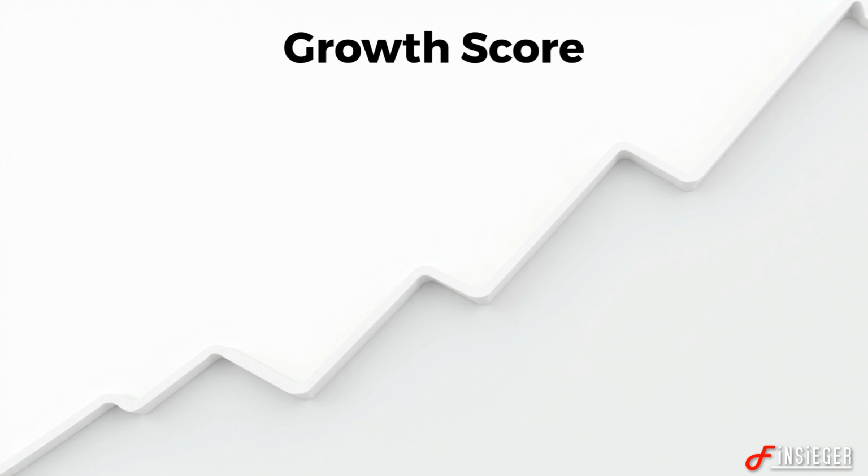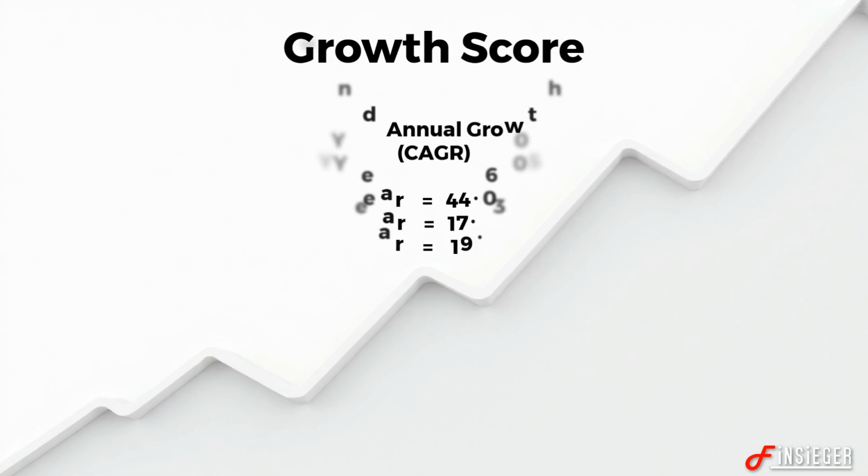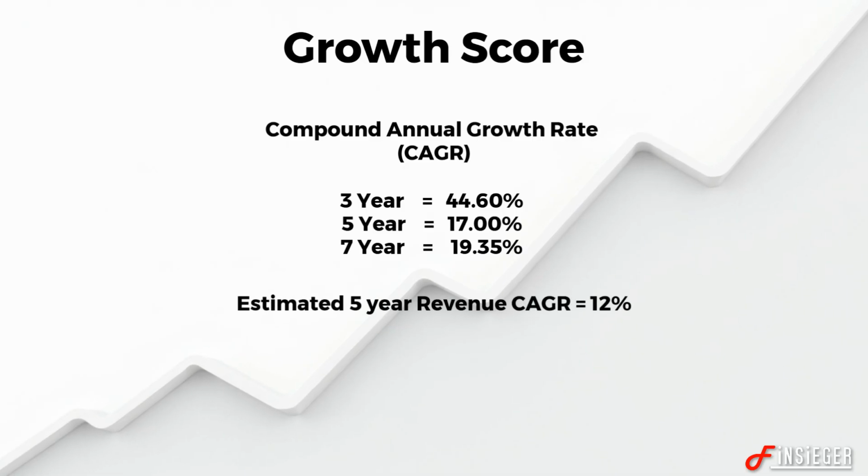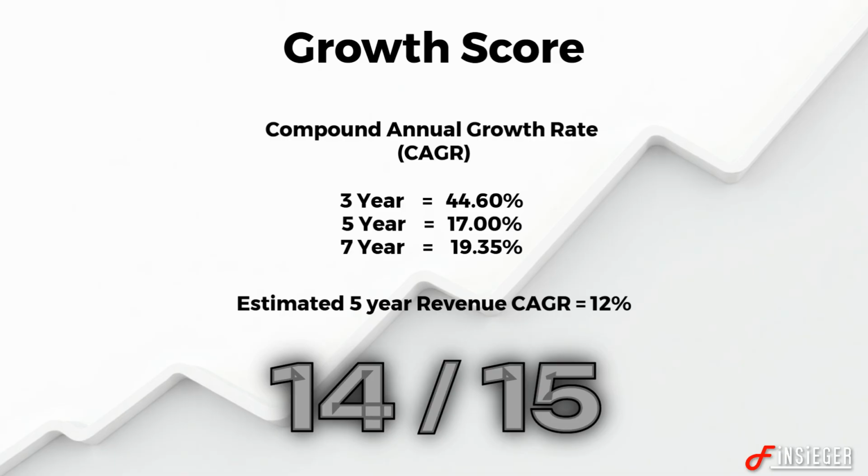Revenue growth of Indigo in terms of compound annual growth rate for the last 3, 5, and 7 years is 44, 17 and 19 respectively. The estimated growth for revenue for the next 5 years is around 12%, which is great. So the growth score comes to 14 out of 15.